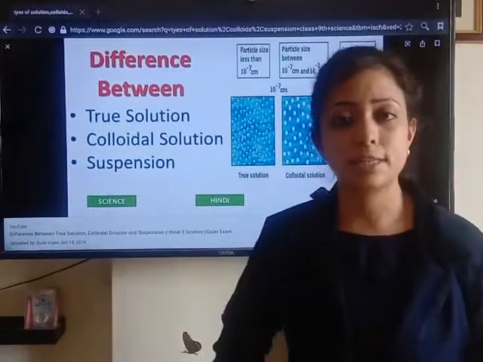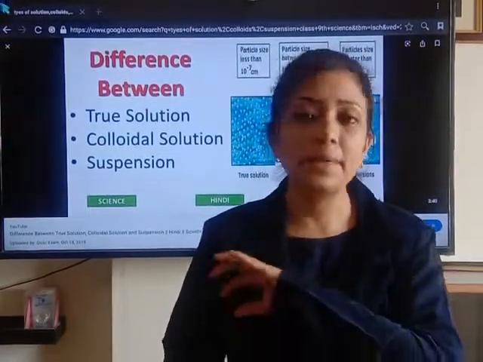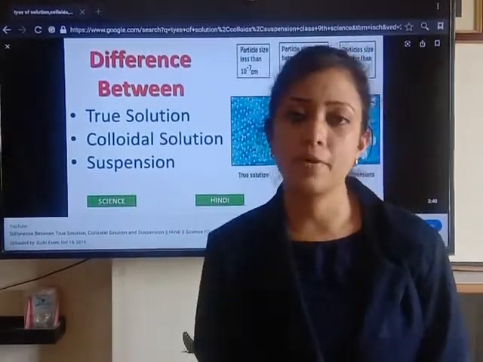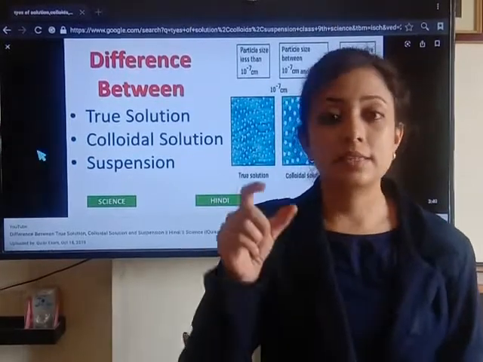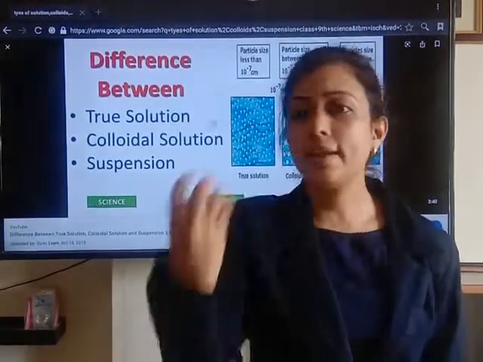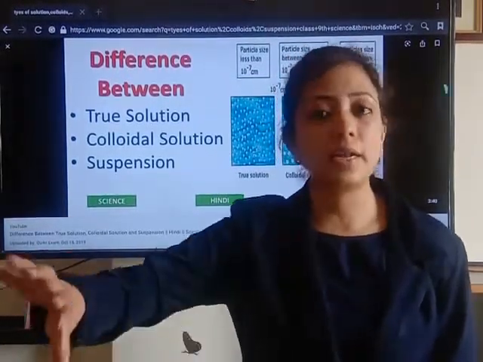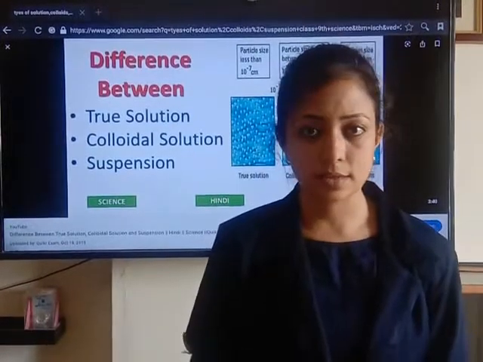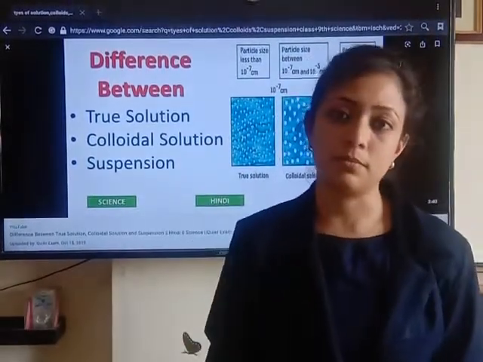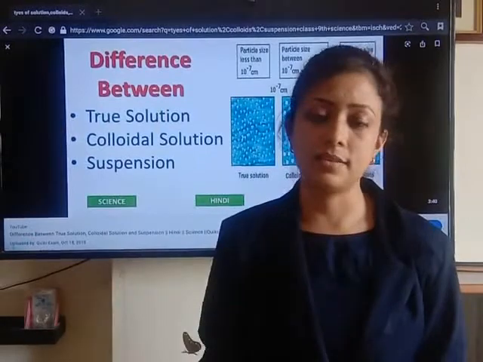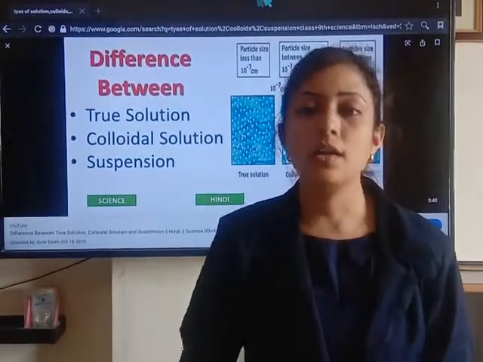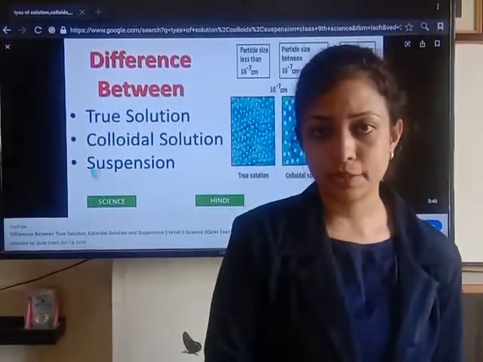And third is suspension. Suspension particles are completely unstable. If we keep a suspension undisturbed for a few hours, you will observe that the suspension particles settle at the bottom of the beaker. For example, soil is added to a water-containing beaker, and if you keep that beaker undisturbed on the table for a few hours, you will observe that the soil particles settle out at the bottom. Means they are not stable in water. They are unstable, and that's why they settle at the bottom of the beaker. So that is called the unstable particles of the suspension.